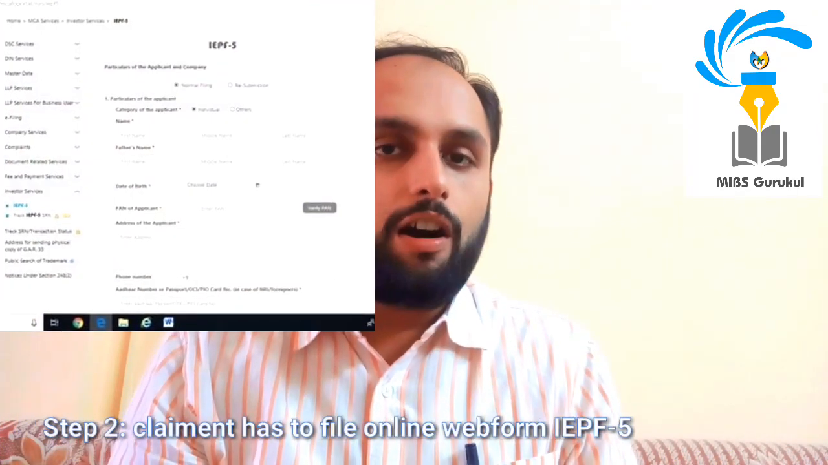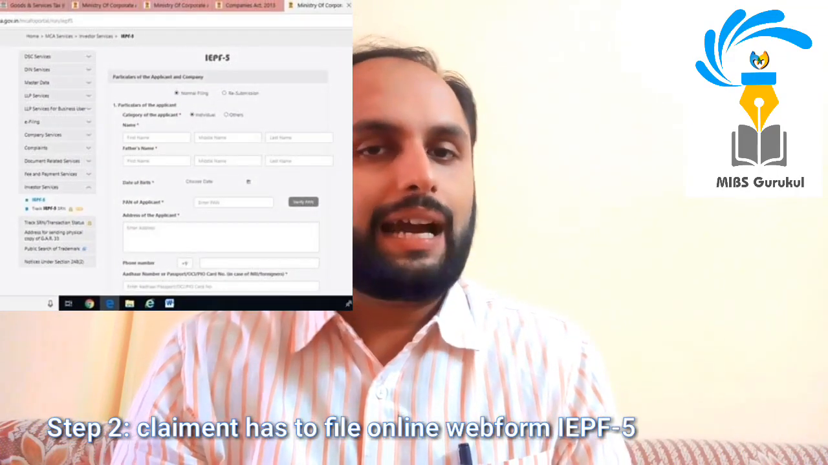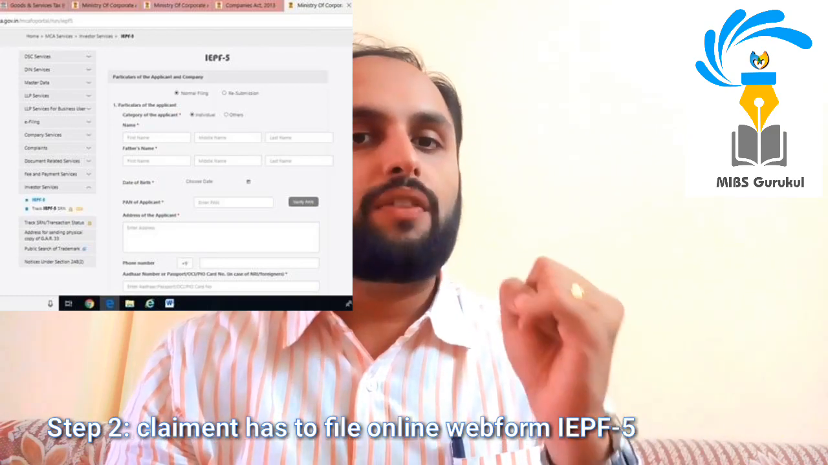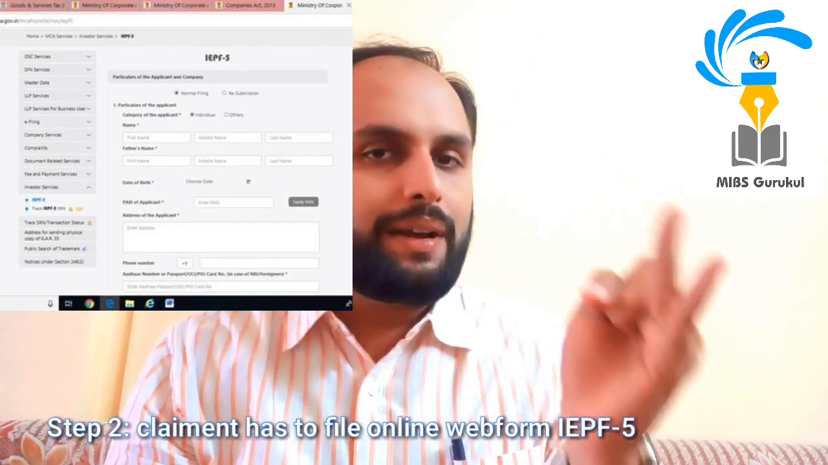Step number 2. The claimant has to file online form IEPF 5 with the IEPF Authority along with supporting documents. It includes a scanned copy of the indemnity bond, advance receipt, ID and address proof, original share certificate and such other documents. Once this form is filed, take a printout of the form, sign it and send it along with the original supporting documents to the nodal officer of the company.